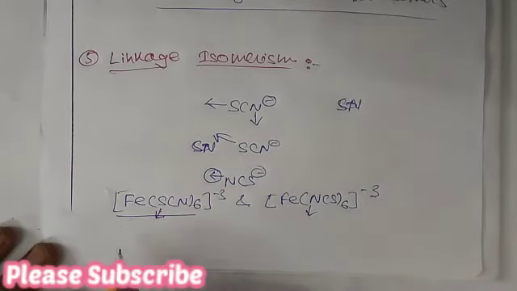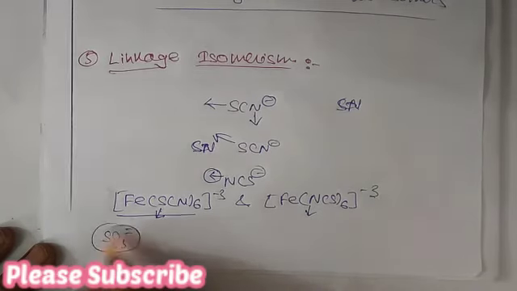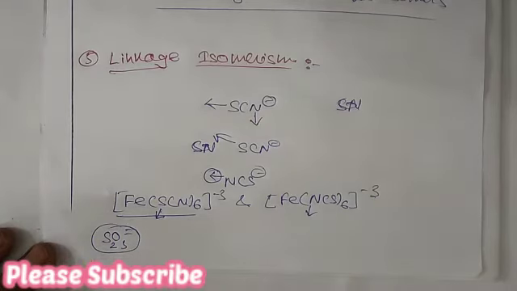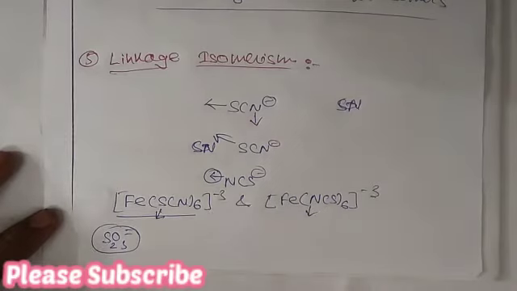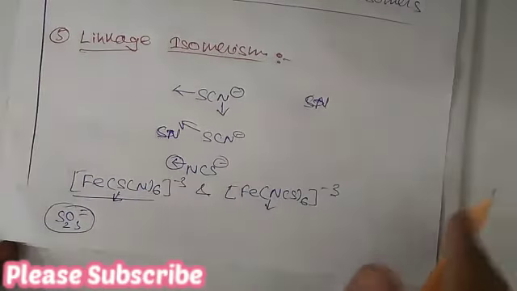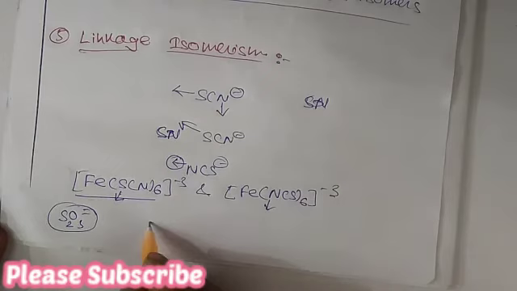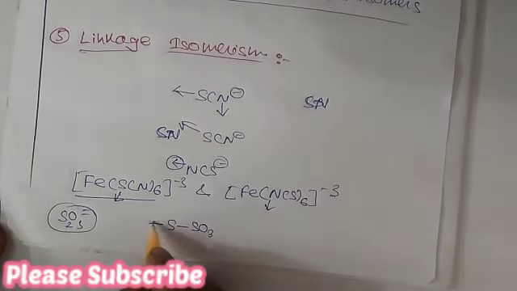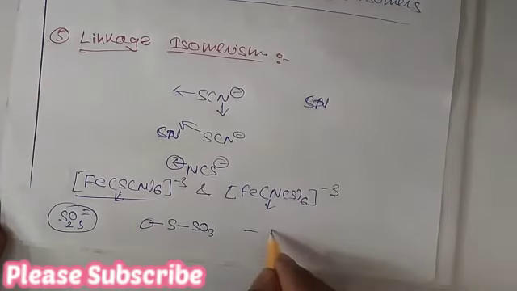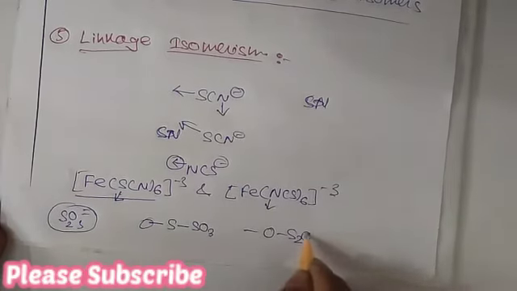Another example of this kind is S2O3 2 minus, which can also donate through either the sulfur donor atom or the oxygen donor atom. So S2O3 2 minus can coordinate through the sulfur side by this, and through the oxygen side by this.